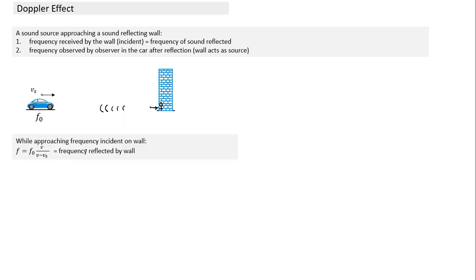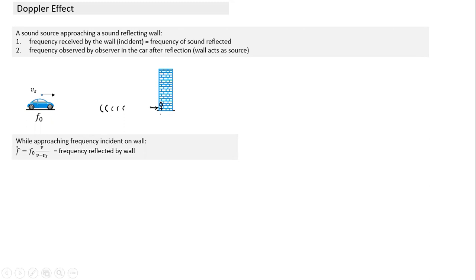While approaching, the frequency incident on the wall is pretty simple. Observer is at rest, source is in motion. And since the source is moving towards the wall, no need to change the sign. The only thing we have done is remove VO. So this is the frequency which is incident on the wall, and the same frequency is reflected by the wall. This wall will become a source of frequency, not f0, but f.